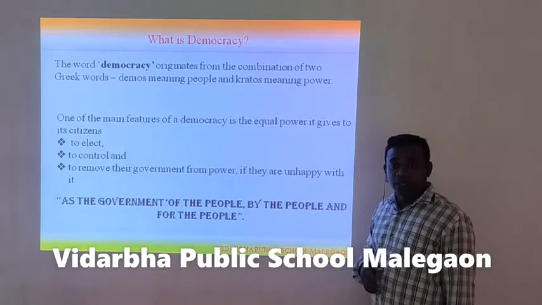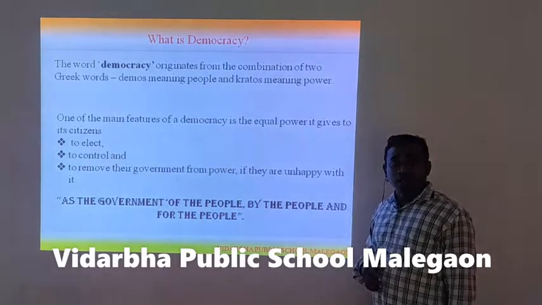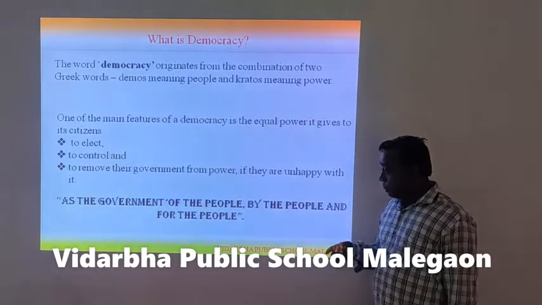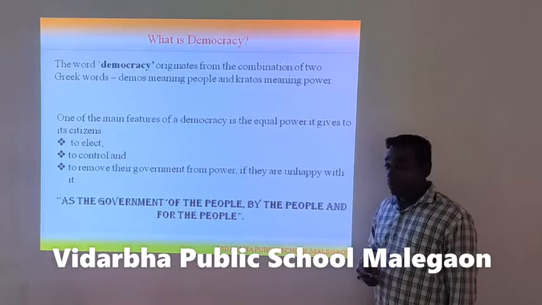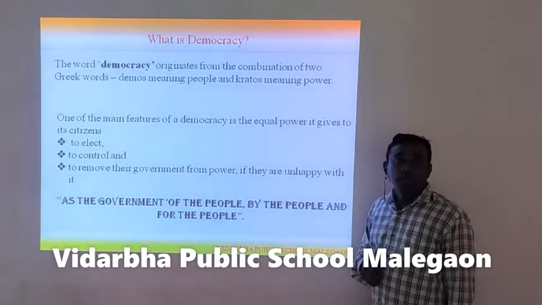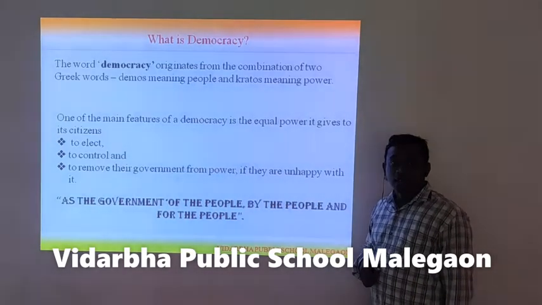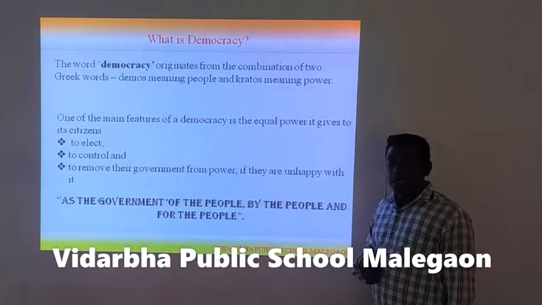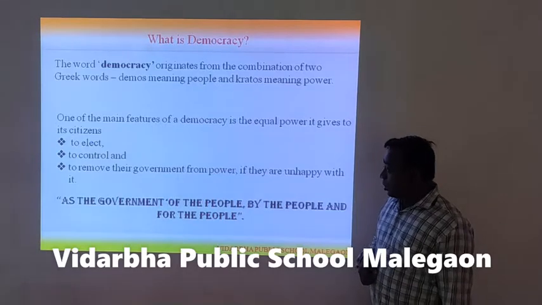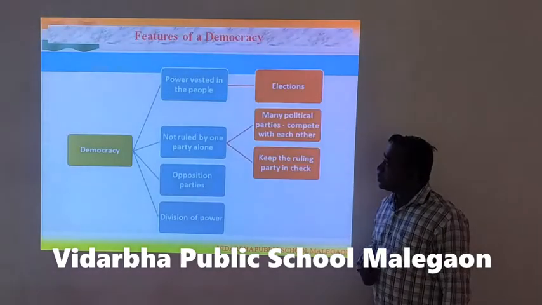People themselves are working in the government, by the people. Who has elected those governing people? The people have elected the governing people. And for the people. For whom is the government working? The government is working for the people. That's why it is said that democracy is government of the people, by the people, and for the people.